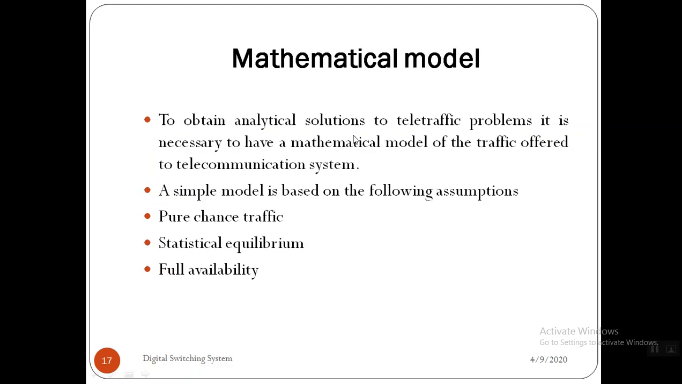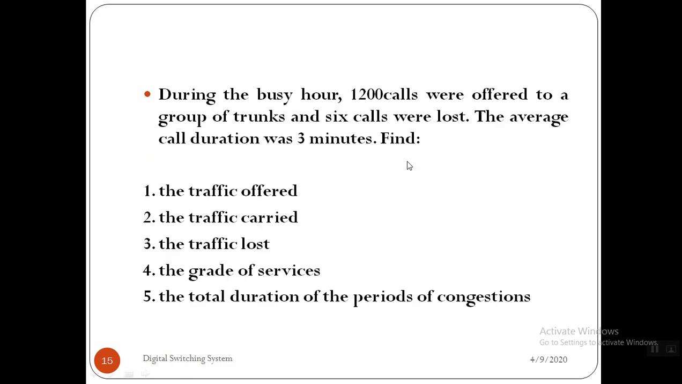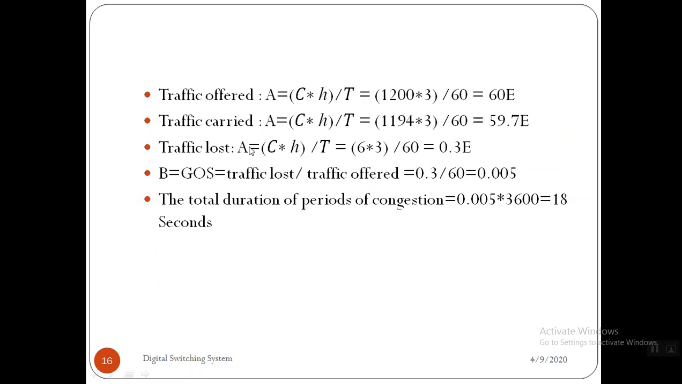Out of that, we know that 6 calls were lost, which means 1194 calls were carried within the system. So this is the traffic carried. Here C is going to change: 1194 into 3 divided by 60. That means 59.7 Erlang is the traffic carried, because 6 calls were lost. Then the amount of traffic lost we're supposed to identify.